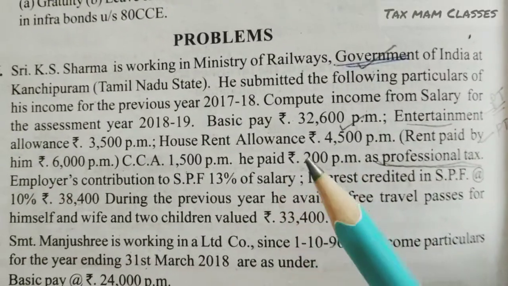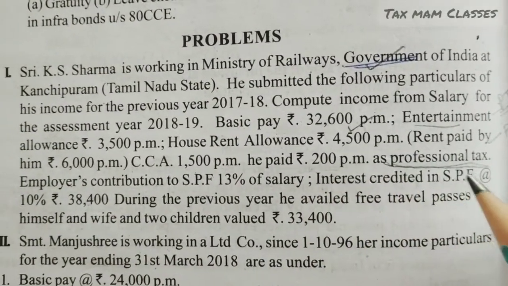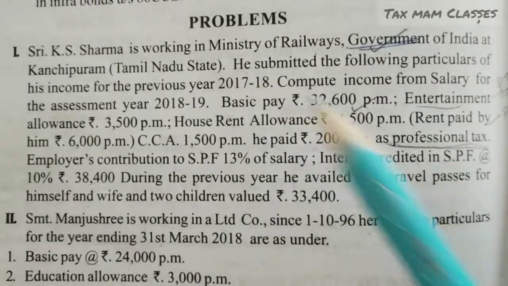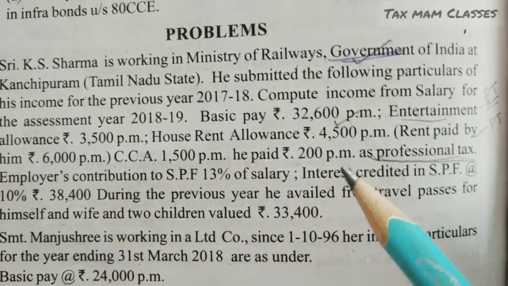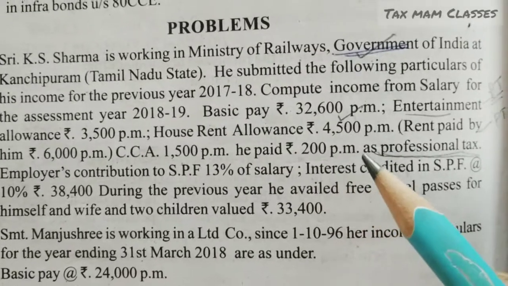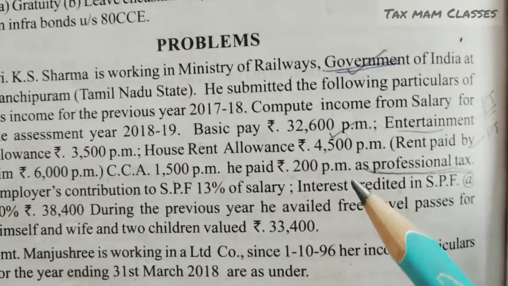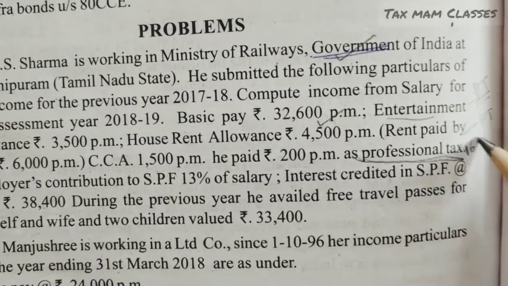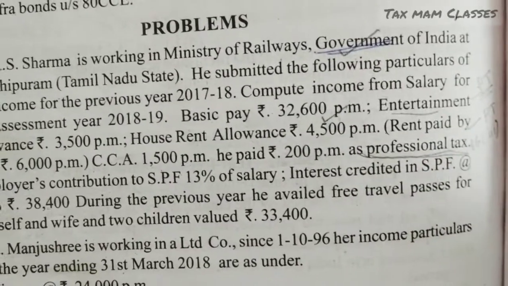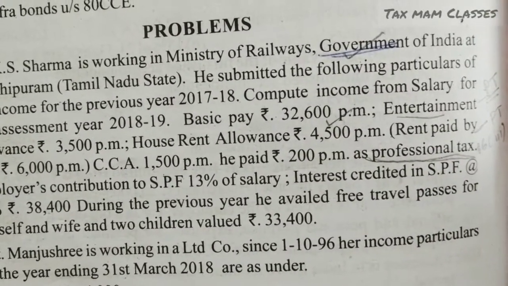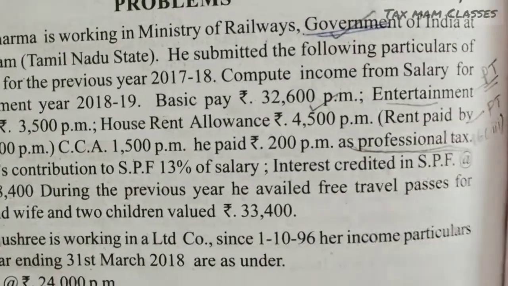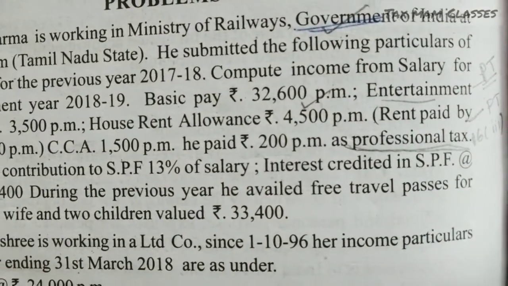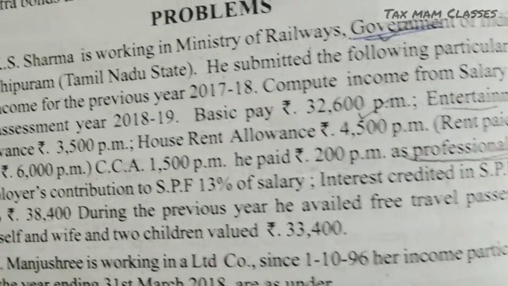See, he paid 200 rupees per month as a professional tax. Who is paying? Mr. Sharma is paying. That means the total amount, whatever Mr. Sharma is paying, 200 into 12, the total amount will be allowed as deduction under section 16 subsection 3. Here the employer is not giving any amount, so if the employer is not giving anything, we need not add anything under the head allowances. Directly the total amount will be allowed as deduction under section 16 subsection 3.